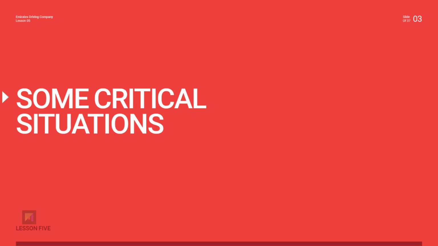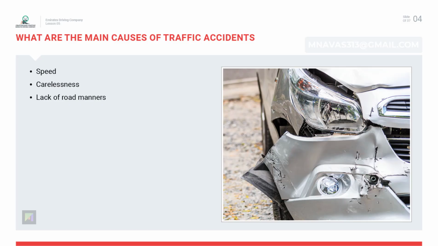Some critical situations. In UAE, the roads are smooth, and the vehicles are also in very good condition, but still accidents are happening in numbers. Most of the accidents take place due to the immature behavior of drivers. The drivers are responsible for most of the road traffic accidents. What are the main causes of traffic accidents?